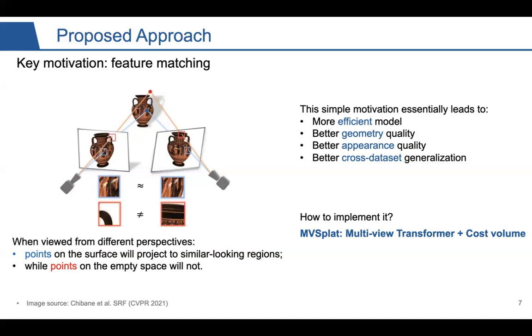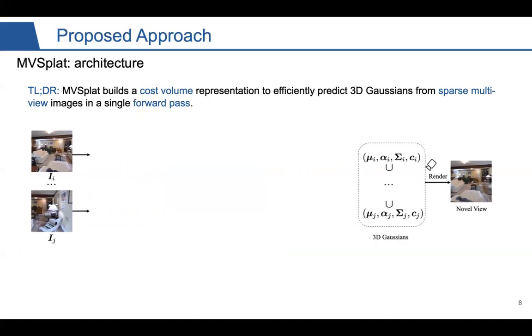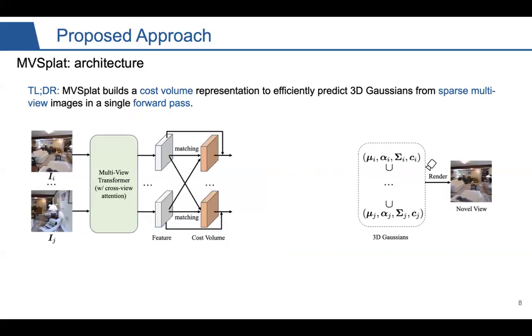So how do we implement it? MVSplat implements it as a multi-view transformer plus a cost volume. The overall MVSplat builds a cost volume representation to efficiently predict the Gaussians from sparse multi-view images in a single forward pass. Specifically, for the given images, we put them into a multi-view transformer to get cross-view enhanced features, and these features are used to build per-view cost volumes.